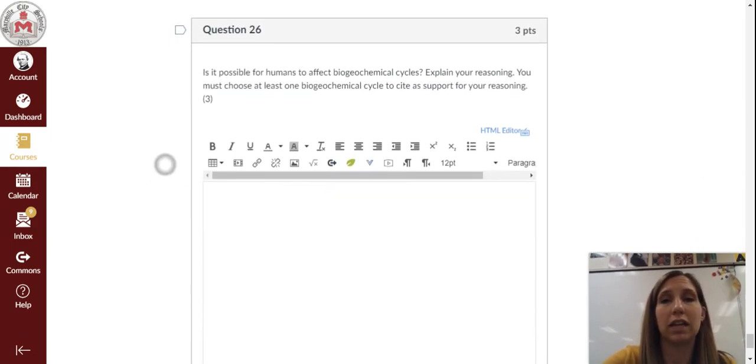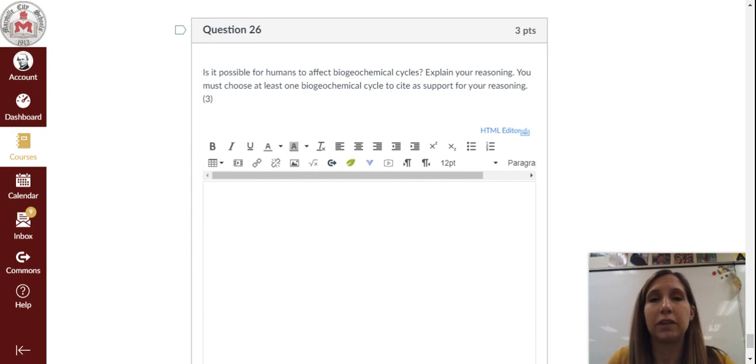And then 26, our last question on this test. Is it possible for humans to affect biogeochemical cycles? Explain your reasoning. You must choose at least one biogeochemical cycle to cite as support for your reasoning. Okay, so write that in a sentence or a few sentences. It is worth 3 points.